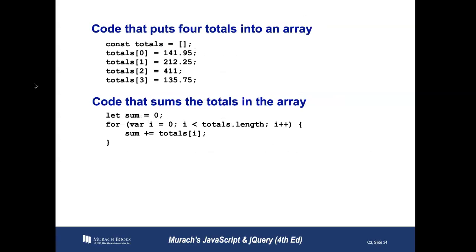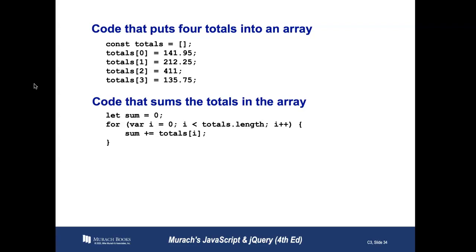In this slide, we're going to put 4 totals into an array. We've got totals as a literal, and we have 0, 1, 2, 3 with numbers. Lastly, let's go ahead and sum all those totals. So I'm letting sum start at 0, I'm declaring it as a number, and I'm looping once again through the length of the totals, which in this case will be 4.